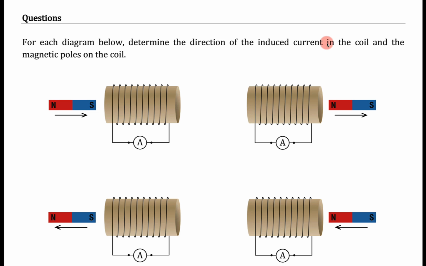I would very much encourage you to try and do this yourself first without checking the answers. So try it yourself and compare your answers with your peers. And once you've done it and compared your answers, then you can check to see if you're right in Google Classroom. Because that's really the best way to make sure that you're understanding this idea. Because it is a little tricky. Like I say, it does make sense, but it just takes some practice to apply Lenz's law.